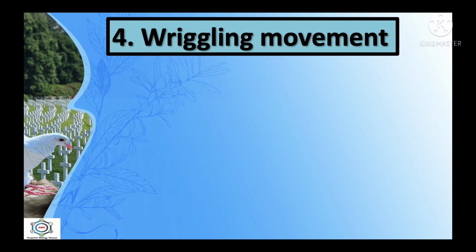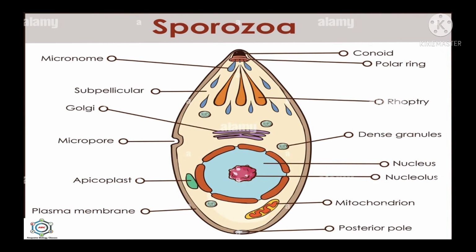Now, wriggling movement. So, what is wriggling movement? It is a kind of slow, worm-like movement of non-flagellated protists. That means they have an absence of flagella.